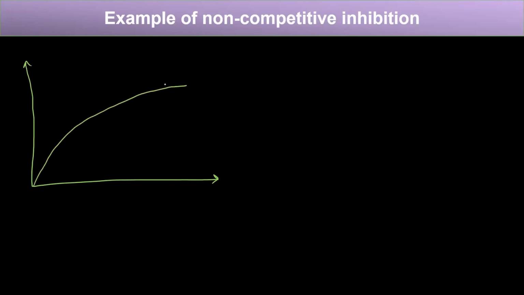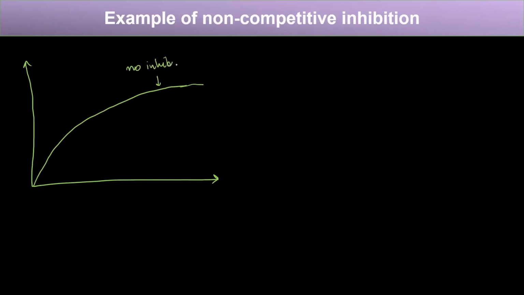Now, if we want to represent this graphically, how will we do it? The first scenario is when there is no inhibitor.